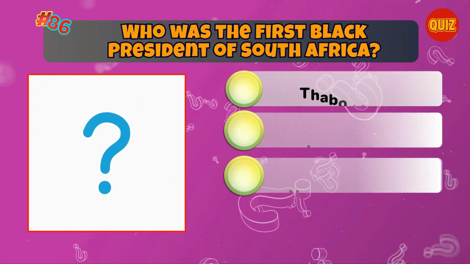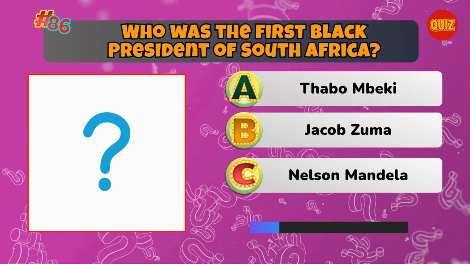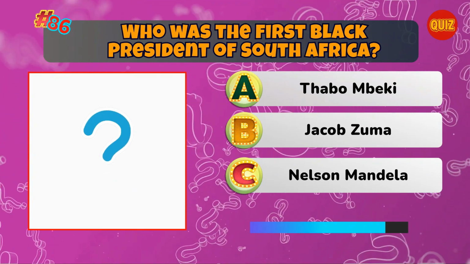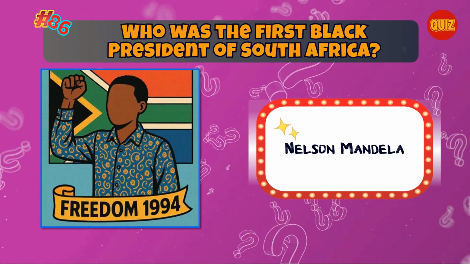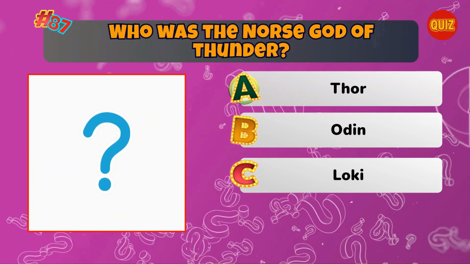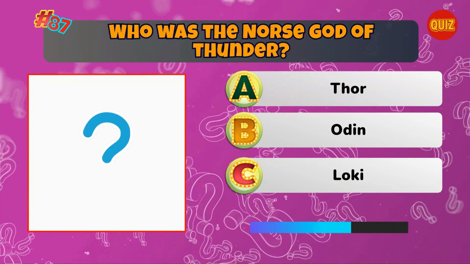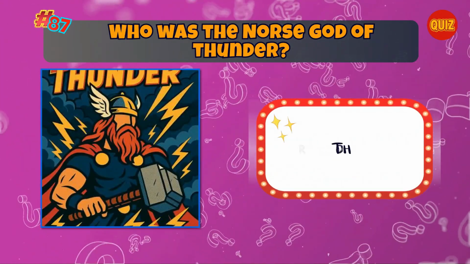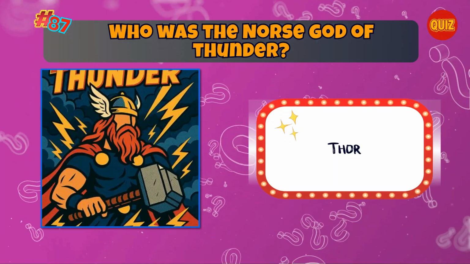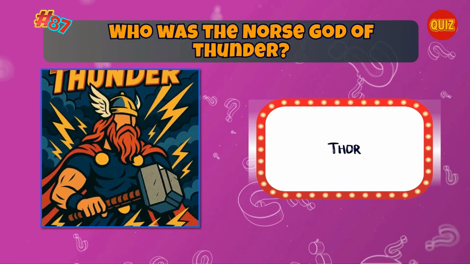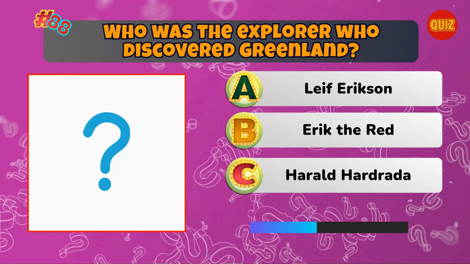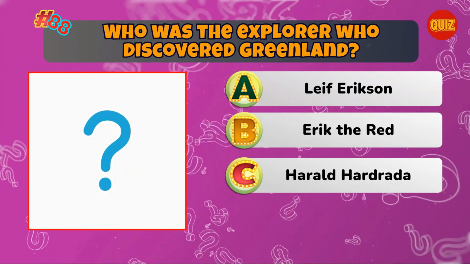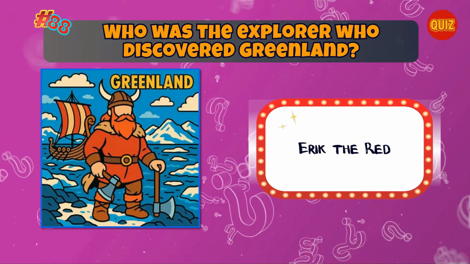Who was the first black president of South Africa? Correct. Nelson Mandela. Who was the Norse god of thunder? Correct. Thor. Who was the explorer who discovered Greenland? Correct. Eric the Red.